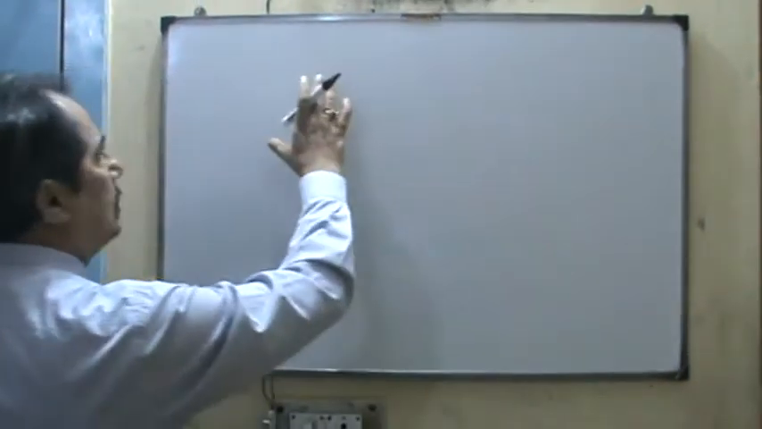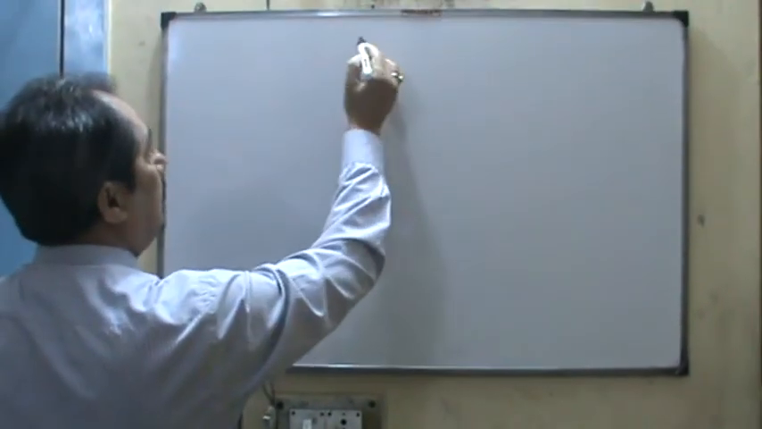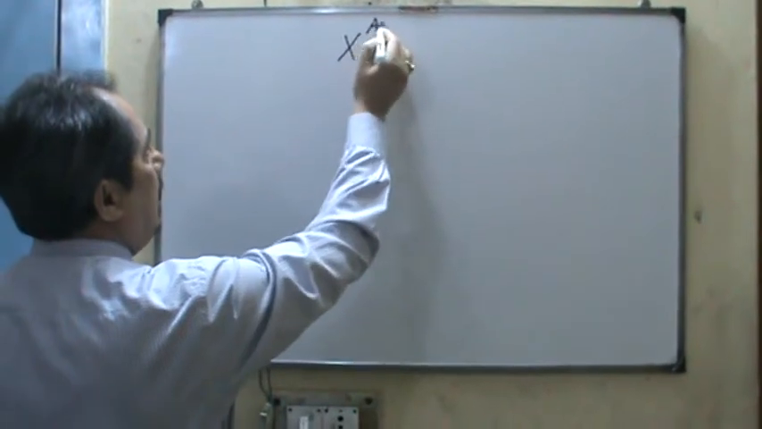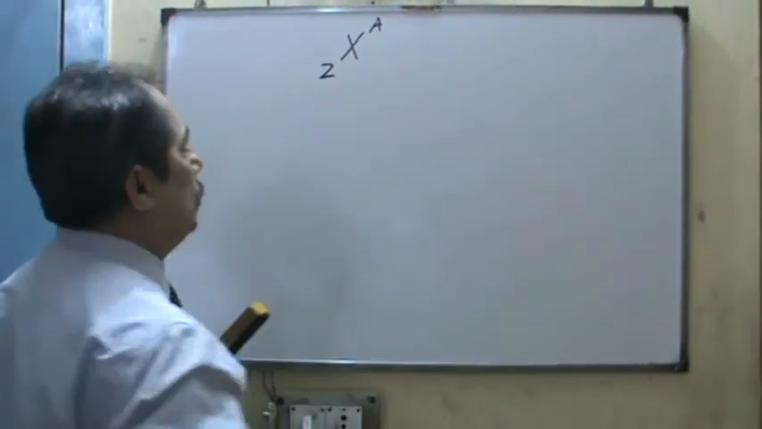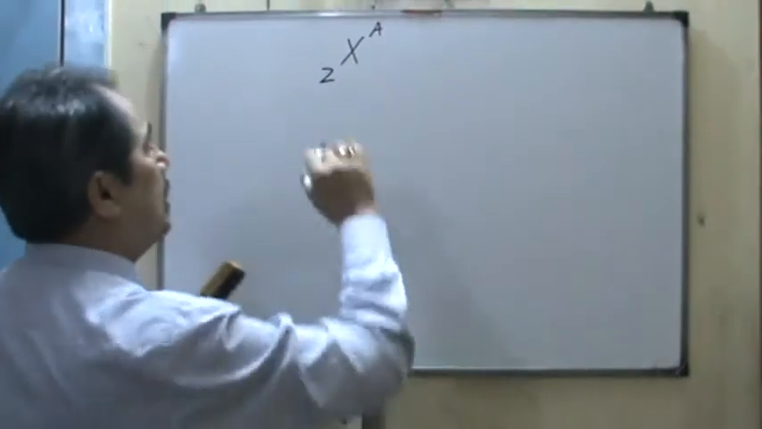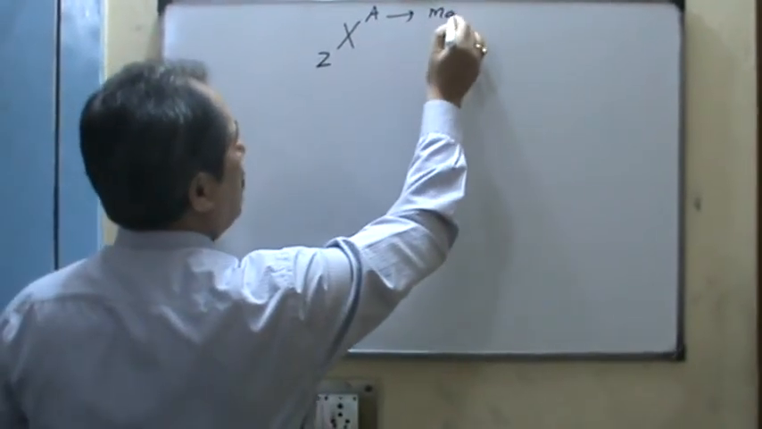So after that, my dear students, see how to express the atom. Let it be X, with A and Z. It is a very elementary part. Most probably you have done it in a previous class. What is A?